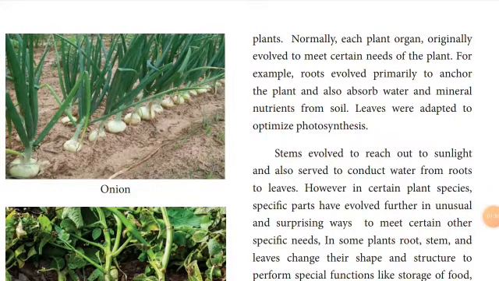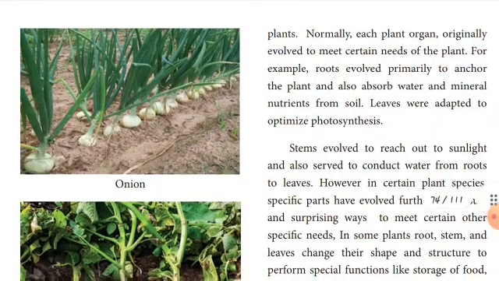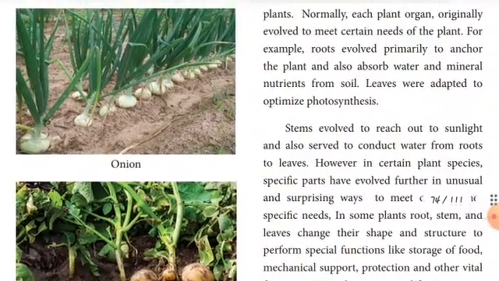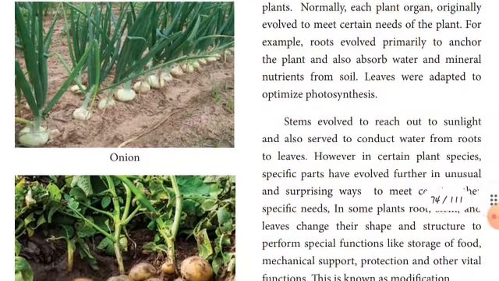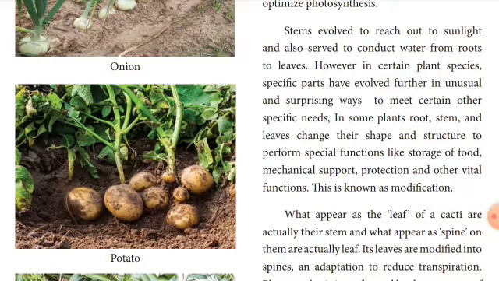Normally each plant part originally evolved to meet certain needs of the plant. For example, roots evolved primarily to anchor the plant. They absorb water, minerals and nutrients from the soil. Leaves are adapted to optimize photosynthesis, already you know, children. And stems evolved to reach out to the sunlight. See the next picture, potato. Stems also conduct water from the roots to the leaves.